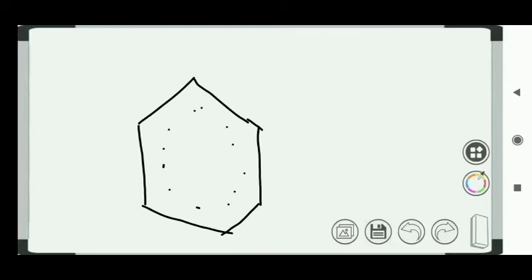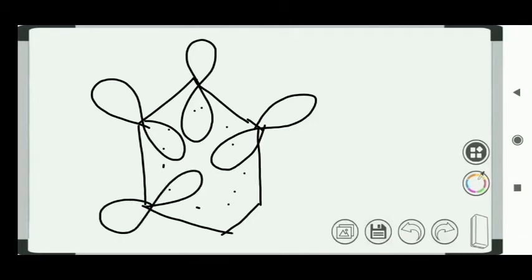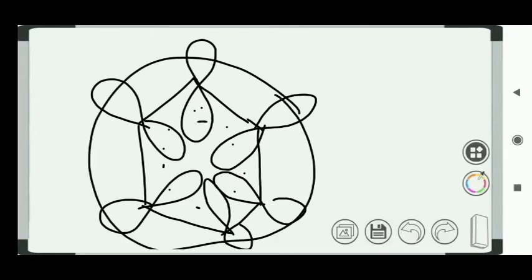If you look at the p orbitals, each and every carbon atom is sp2 hybridized with a p orbital. These p orbitals above and below the plane form the molecular orbital.